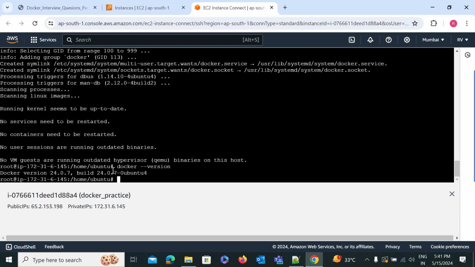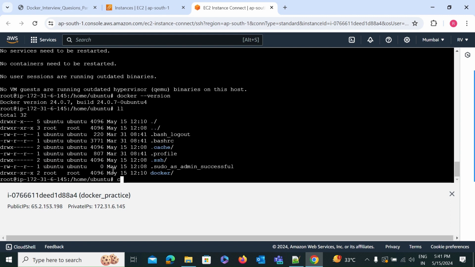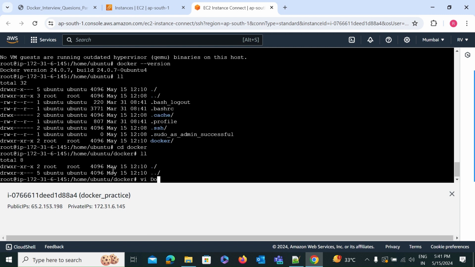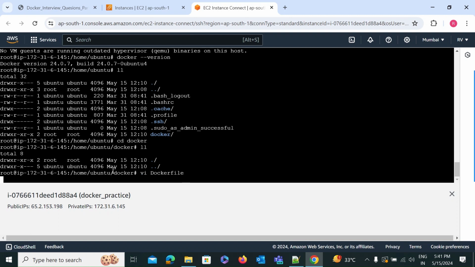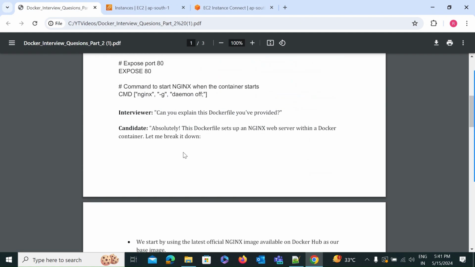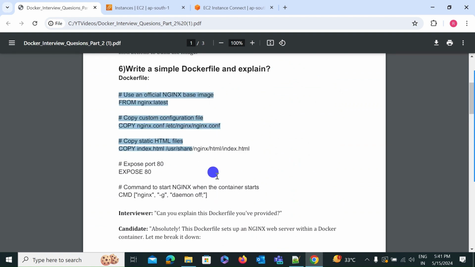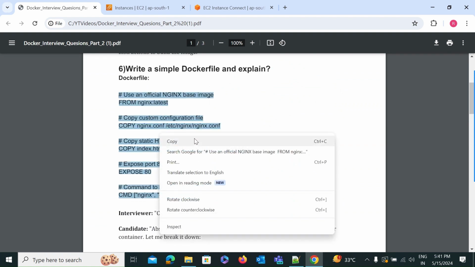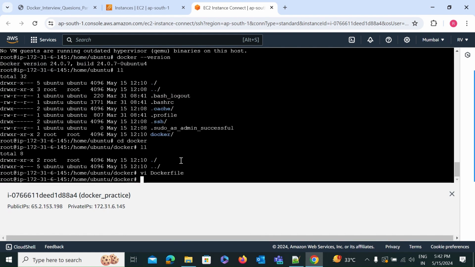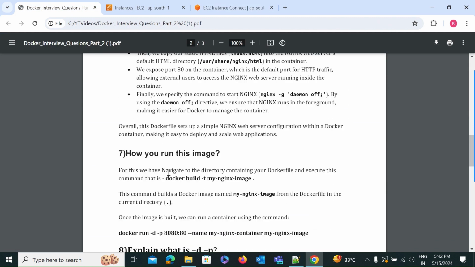Okay, so let's start the practical. We created this directory, so we will enter it: docker. We will create here one Docker file with the name Dockerfile. In this Dockerfile we will just paste this script. Now save the file and build the image using this command.